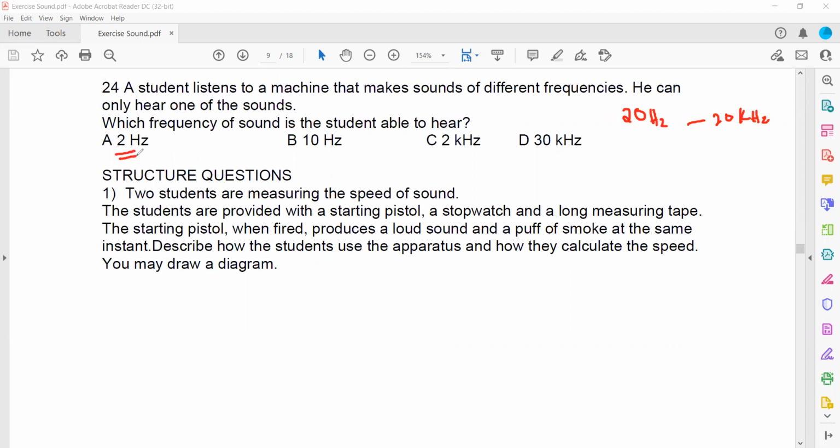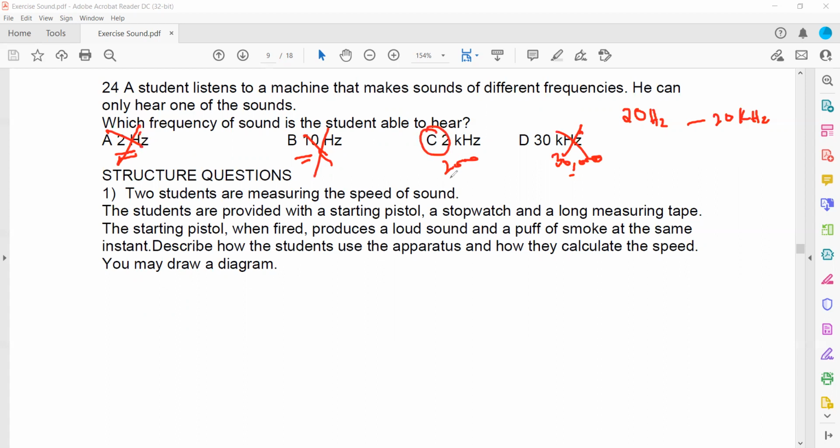So 2 will be too low. Again, 10 will be too low because 20 can be heard. 2000, yeah, 2000 is there, and this is 30,000. 30 kilo means 30,000. So 30,000 we cannot detect because it is more than 20,000, and 10 hertz cannot be detected because it is less than 20, and 2 cannot be detected because it is less than 20.